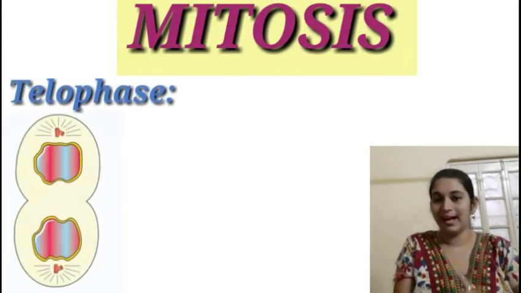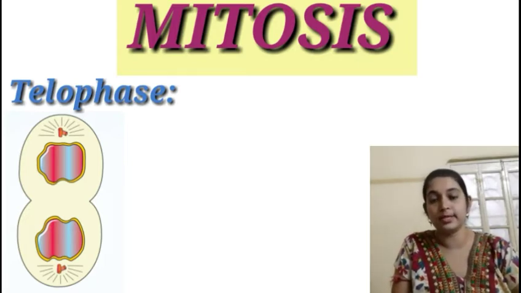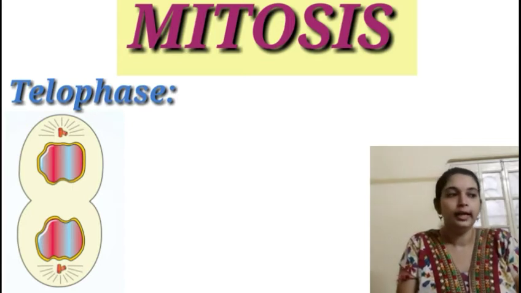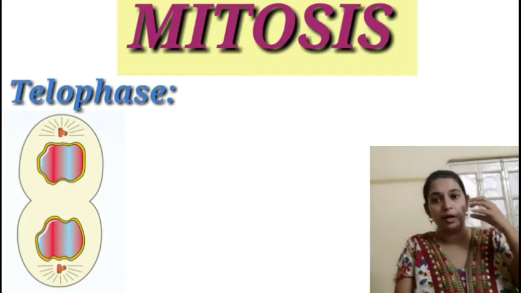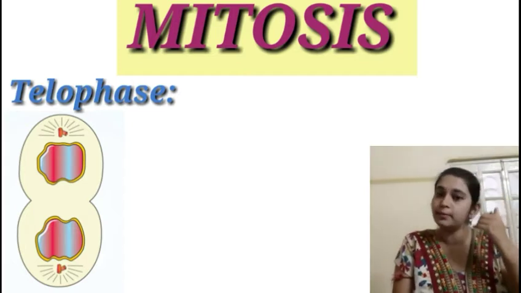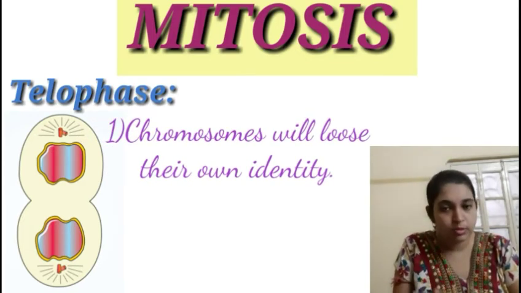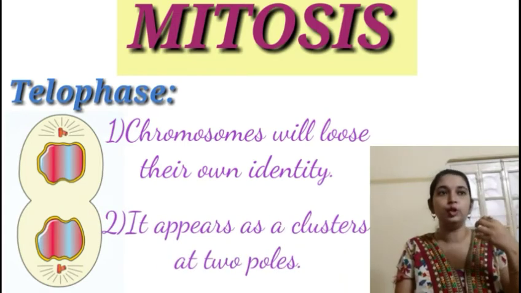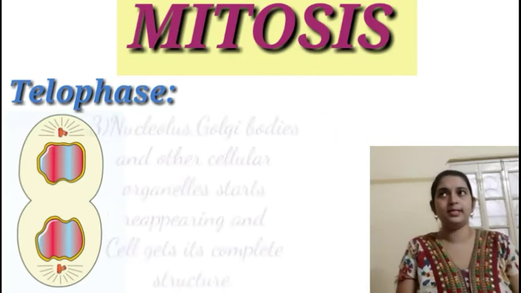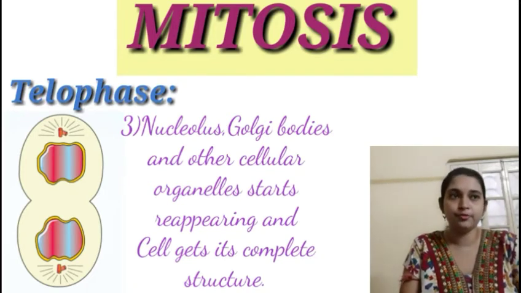Now we enter into the last stage of mitosis, or we can better call it the last stage of karyokinesis, which is known as the telophase. It is the final stage of karyokinesis, because in this stage the chromosomes have already reached the poles in the anaphase. Here the chromosomes will lose their individual discrete identity. They will appear as clusters at the two poles. Nucleolus, Golgi bodies, endoplasmic reticulum, or any other essential cellular components of the cell will again start reappearing at the end of telophase.